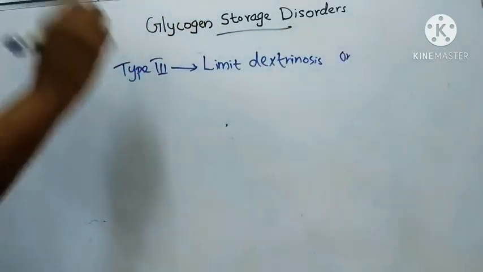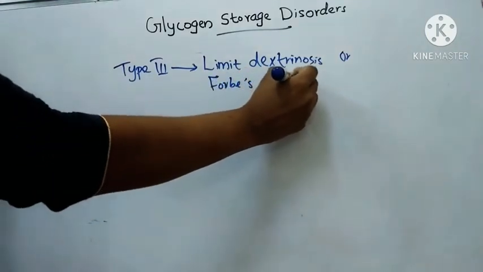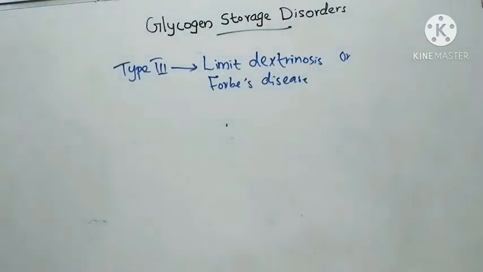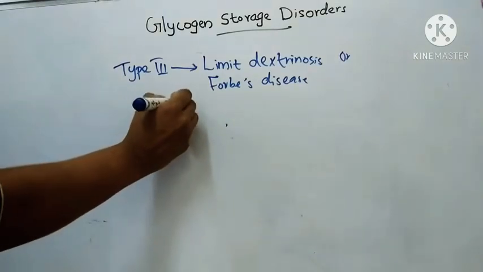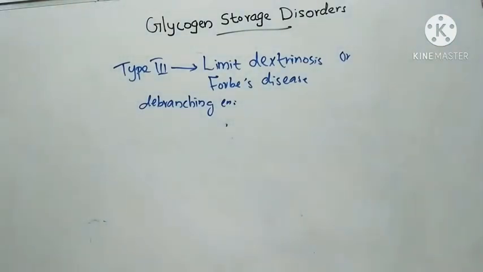Or Forbes disease. This is type 3. Here the enzyme deficient is debranching enzyme. Debranching enzyme has two functions, transferase and glucosidase activity. First, it transfers a trisaccharide from the branched chain to the linear molecule, and there comes the glucosidase activity, and this glucosidase removes the alpha 1,6 linkage.